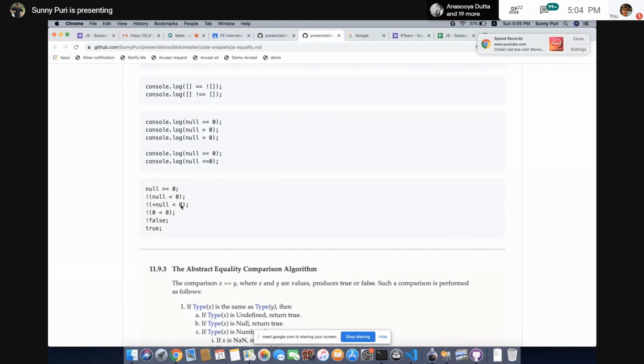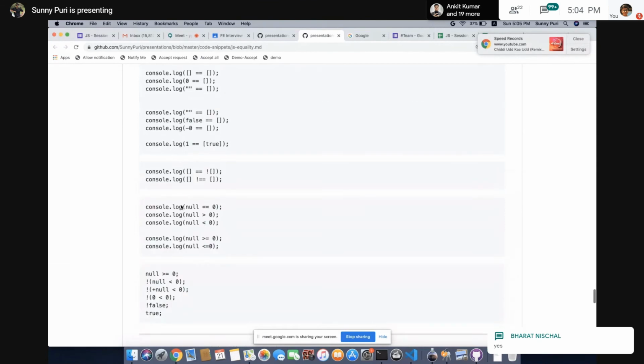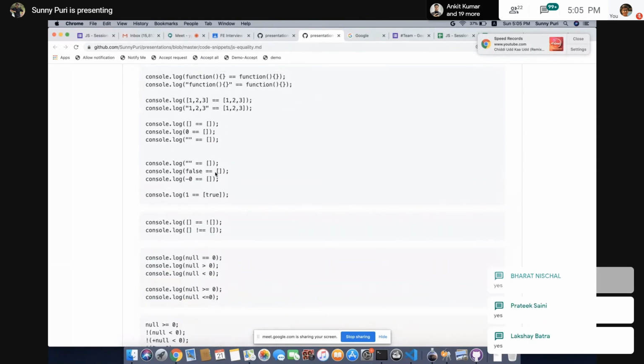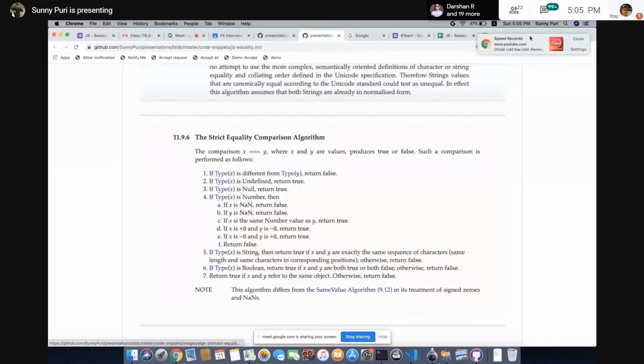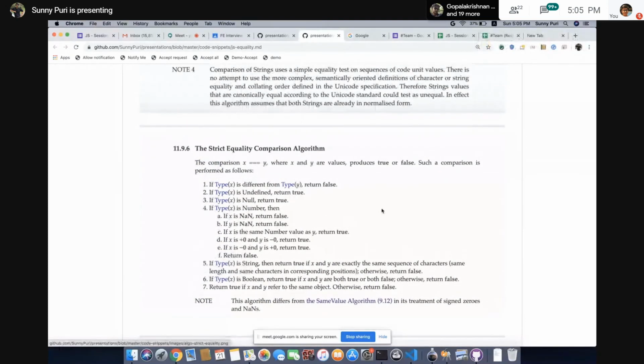Till here, double equal and triple equal. Whatever snippets I have added, just try them with triple equal as well. In triple equal, type conversion is not going to happen. Let's see the algorithm. Okay, let's see what will happen in case of triple equal. If type of x is different from type of y, return false. We know, right? Triple equal checks type first. This is clear.